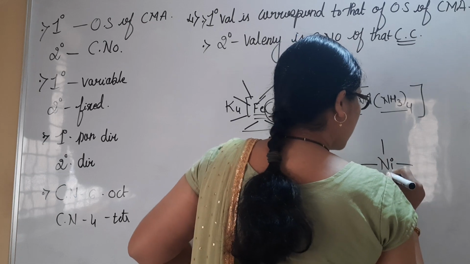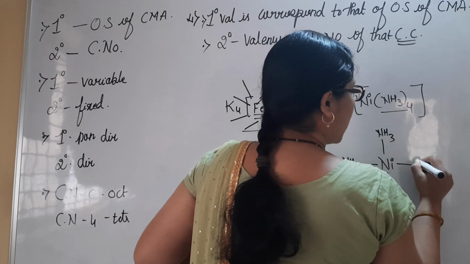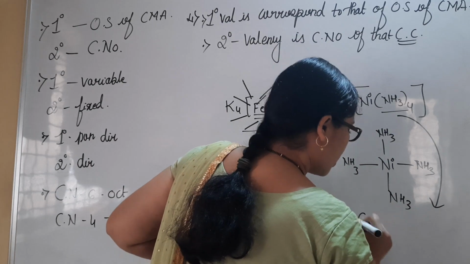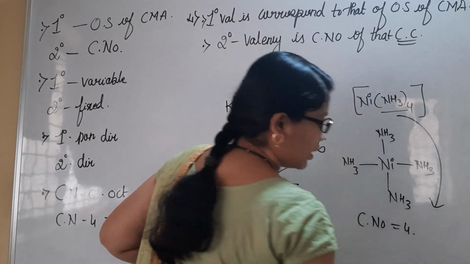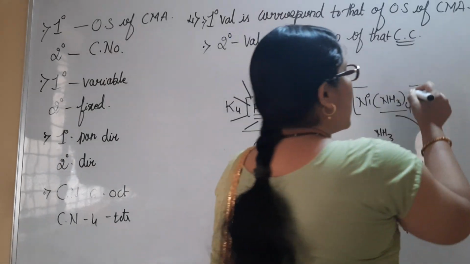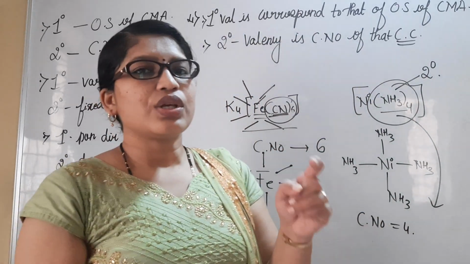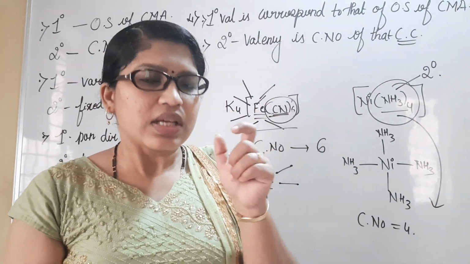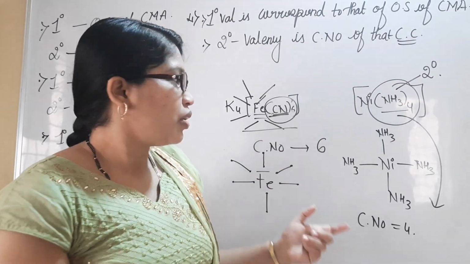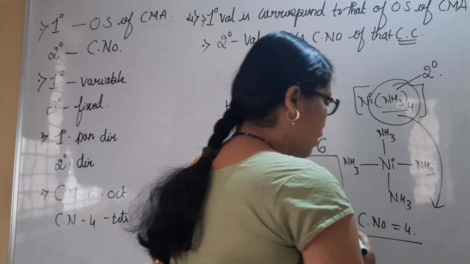There are 4 NH3 donating electrons to the central metal atom. It indicates that the coordination number for this compound is 4 itself, where we exclusively consider secondary valency. Secondary valency of a coordination compound is itself the coordination number for that compound. In this case, the coordination number is 6, and in this case, the coordination number will be 4.